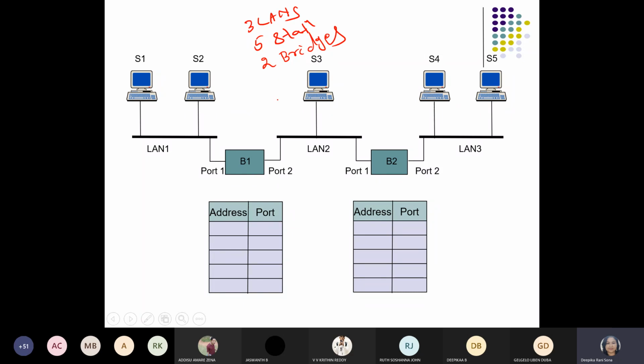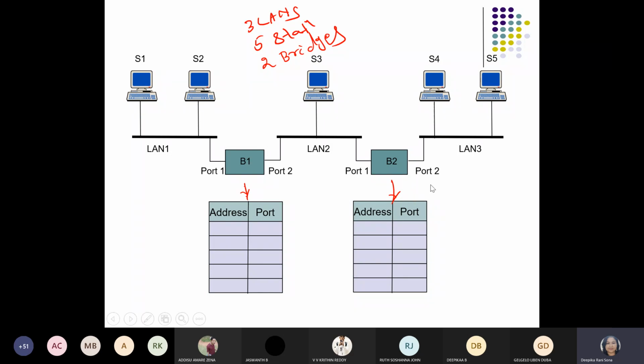Now we will observe with different cases how we enter. This is our forwarding table: forwarding table with respect to B1, forwarding table with respect to B2. Always remember that we have to make the forwarding table for individual bridges. So here we have used 2 bridges, that's why we have to create 2 forwarding tables.